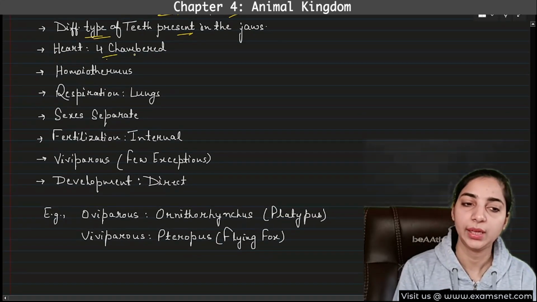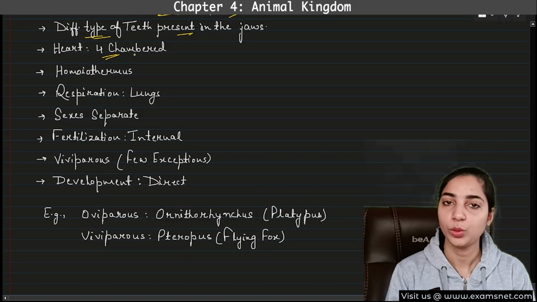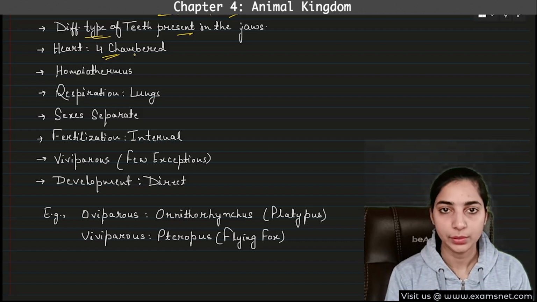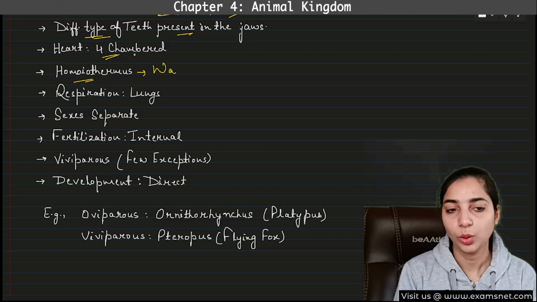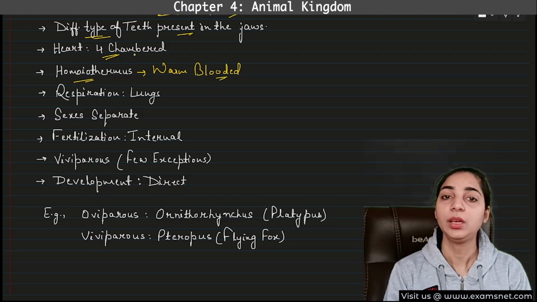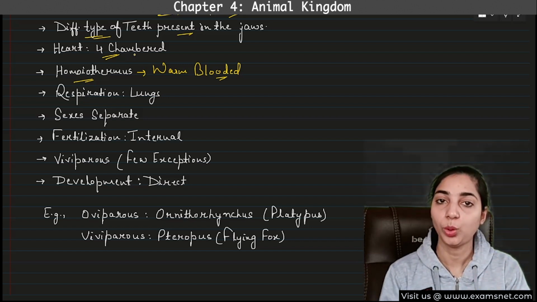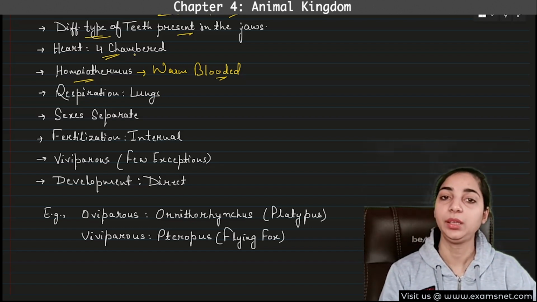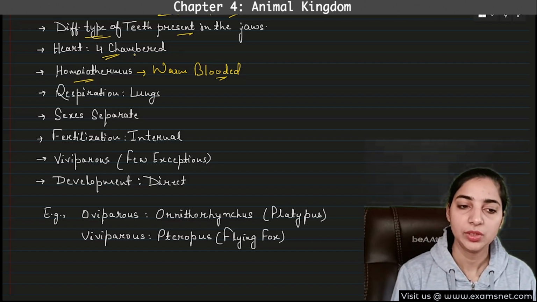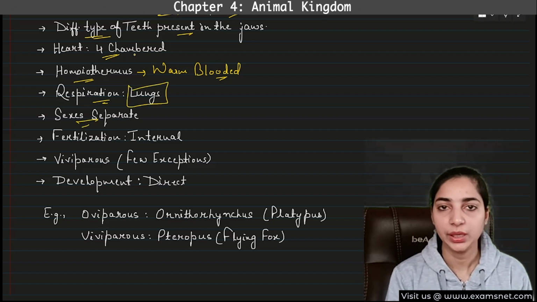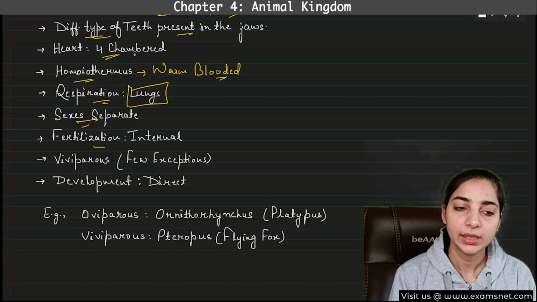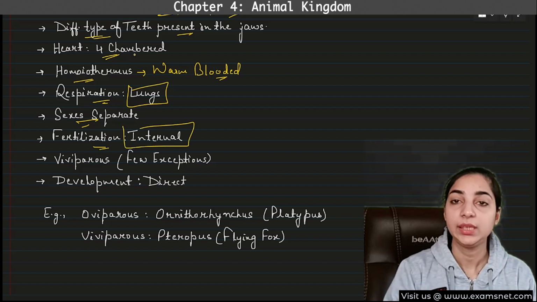Heart is four-chambered. Again and again I have told you, heart is four-chambered in birds and mammals. Then these are homeothermous, that is warm-blooded. We all are warm-blooded animals. That means the body temperature is constant. No matter how the environment is, the body temperature will always remain constant. Then respiration is through the lungs. We all have lungs for respiration. Sexes are separate, males and females are separate. Fertilization is internal. These are viviparous.